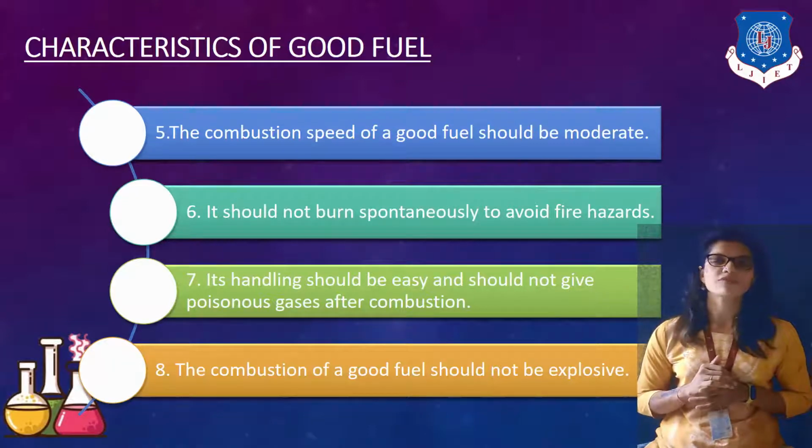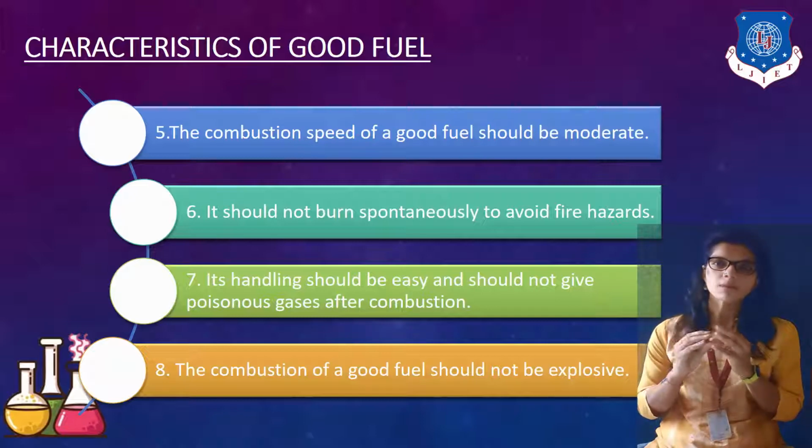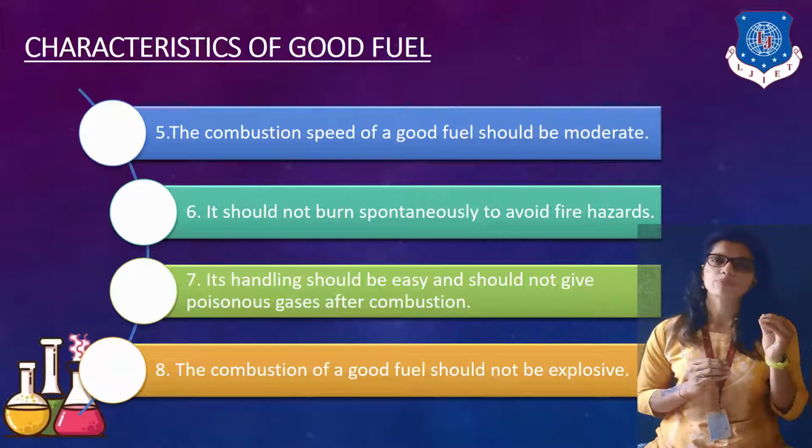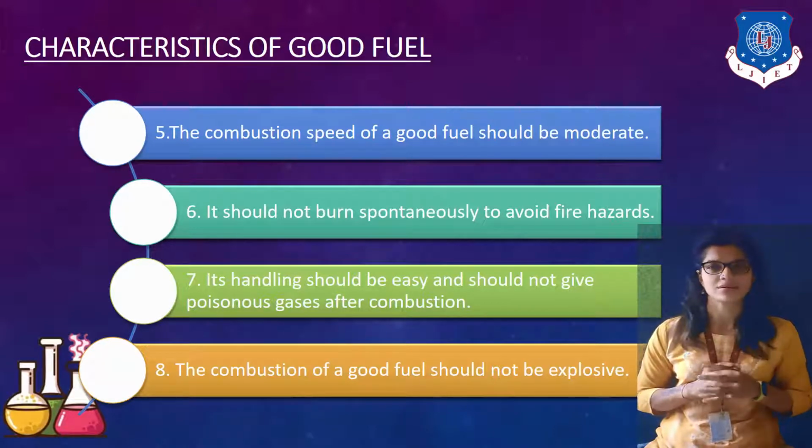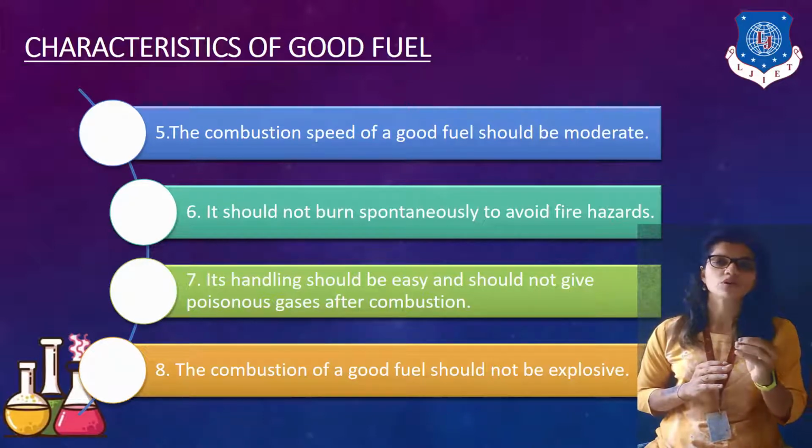Although we all know that when carbon is burnt, or when the carbon network is broken down, it gives rise to particular kinds of compounds. It produces ash, it produces gases, it produces pollution, right? But a good fuel should produce it in a limited amount, in very less amount. Then and only then can you utilize it. Then and only then will it be known as a good fuel. Otherwise it will not be known as a good fuel.